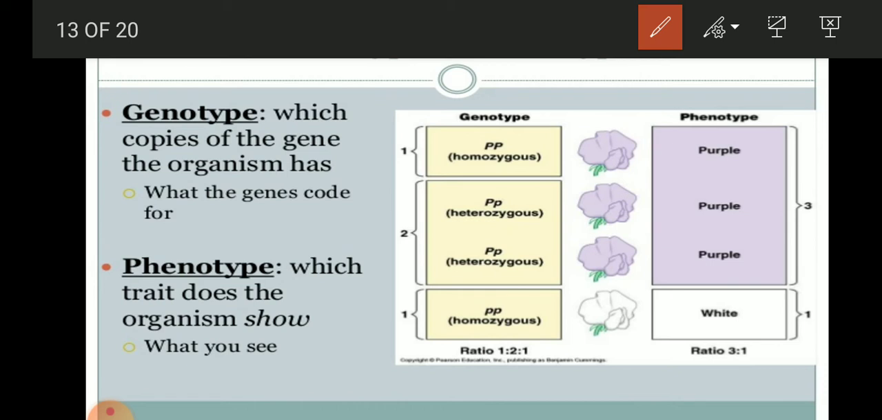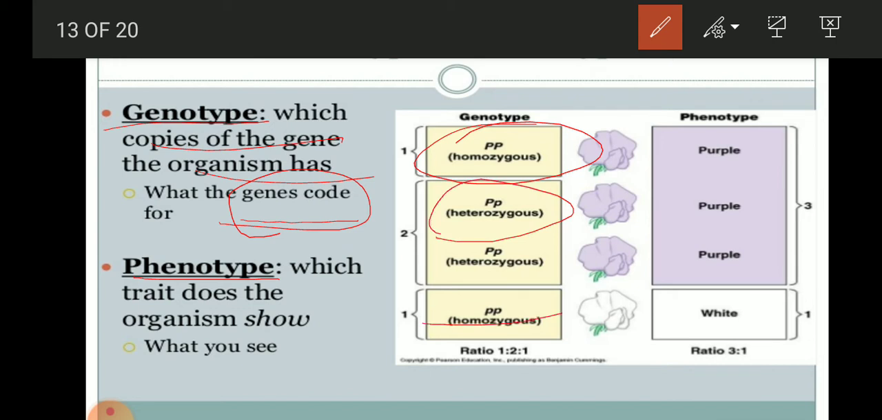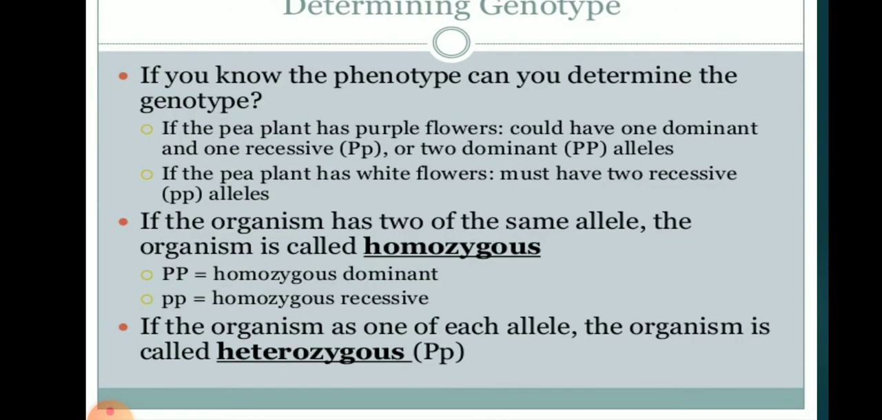He also gave the concept of genotype and phenotype. Genotype means which copies of the gene the organism has, what the gene codes for, so when we represent the character in genes, we call it genotype. And if we write the characters in trait form, how it looks or how we can see that trait, that is phenotype. Here we can see the genotype PP, that is homozygous, and genotype capital P small p, that is heterozygous, meaning hybrid condition, and small p small p, that is also homozygous.